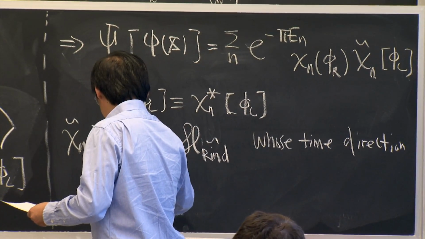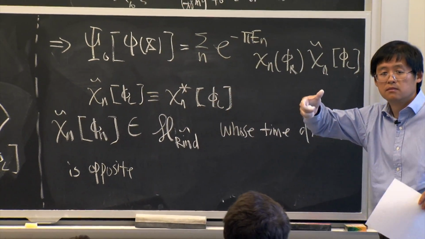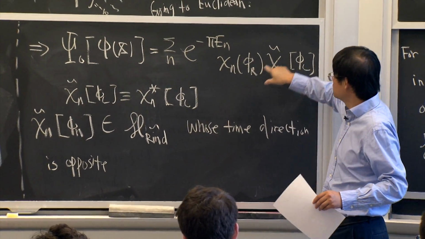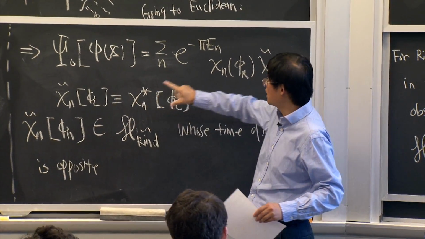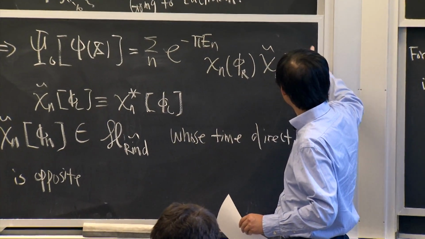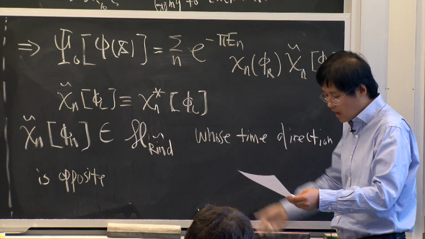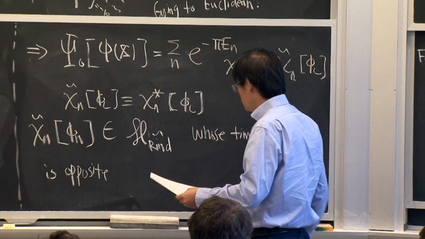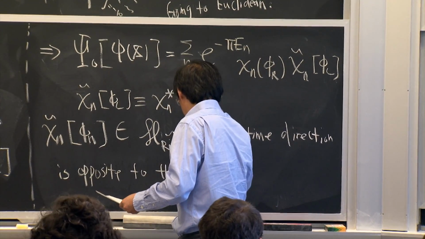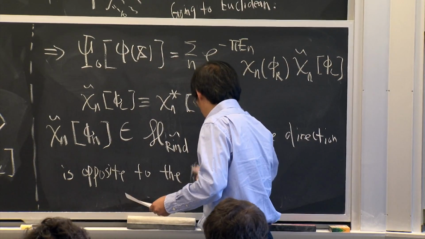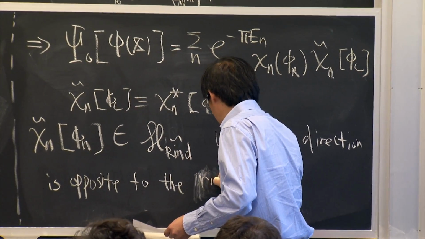When you switch the direction of time, you put in a complex conjugate. So this complex conjugate can also be thought of just as a wave function in the Hilbert space with the opposite time direction, which is opposite to the Rindler we started with, the right patch Rindler.